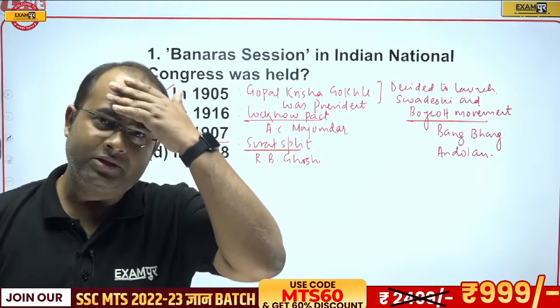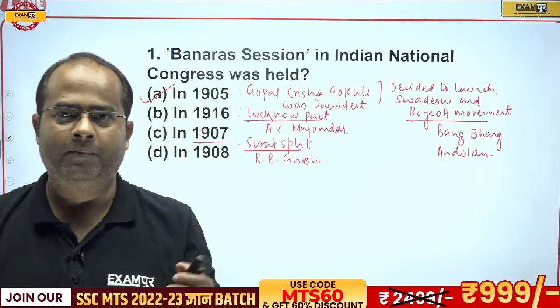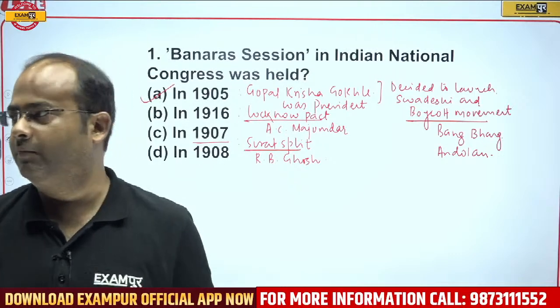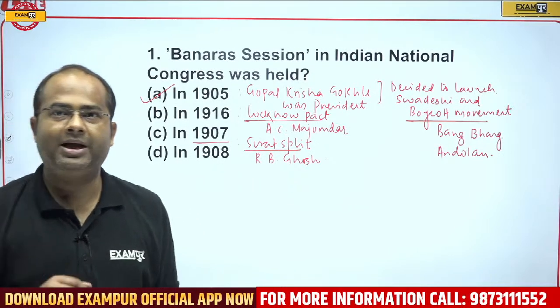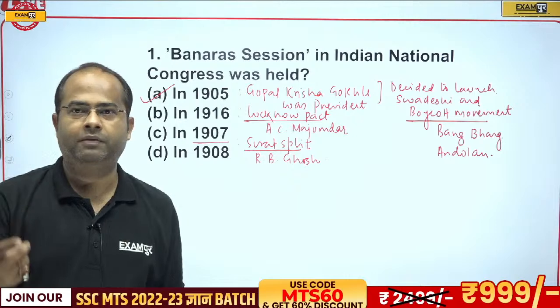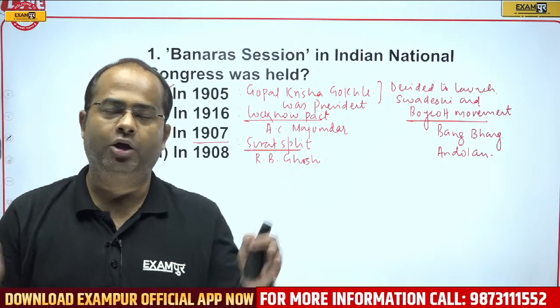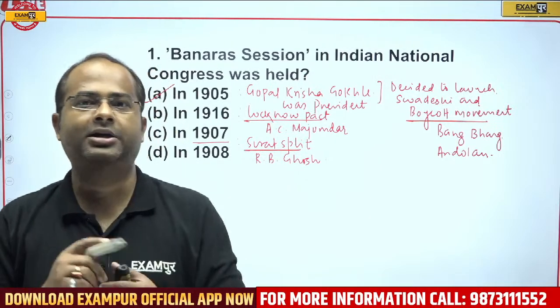Now, guys, I was reading a very interesting thing yesterday night: Banaras is the Prakrit translation of Varanasi. The actual name is Varanasi, which is located on the confluence of the Varuna and Assi rivers.